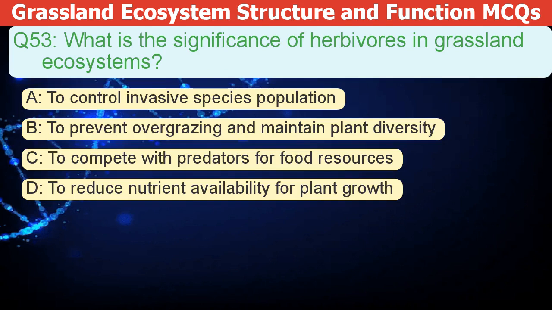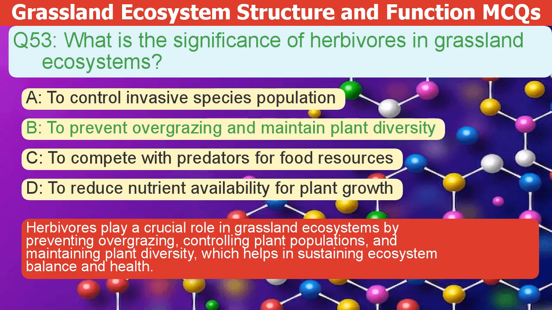What is the significance of herbivores in grassland ecosystems? A. To control invasive species populations. B. To prevent overgrazing and maintain plant diversity. C. To compete with predators for food resources. D. To reduce nutrient availability for plant growth. The correct answer is B.